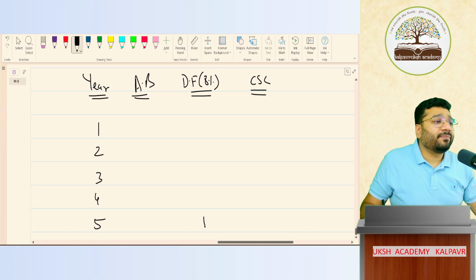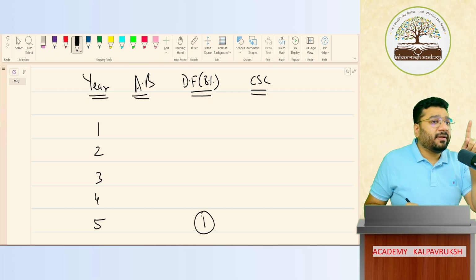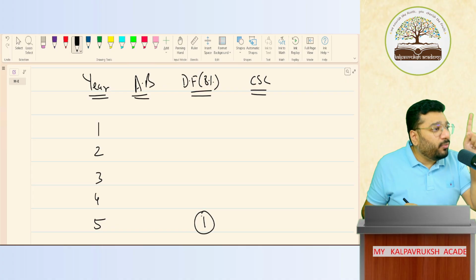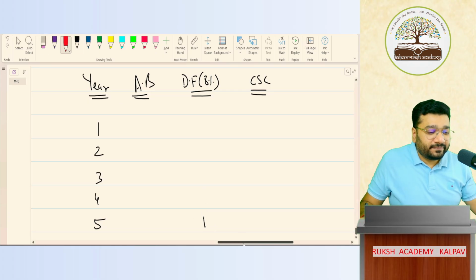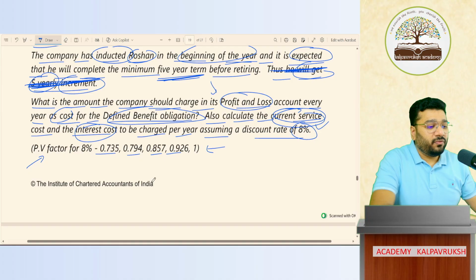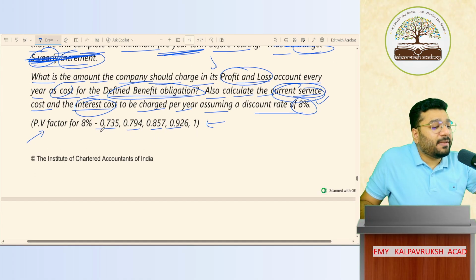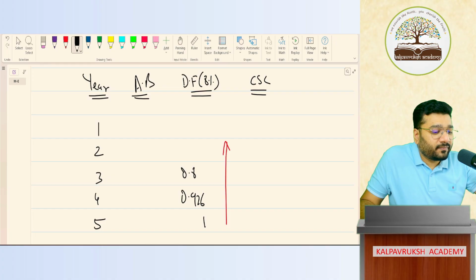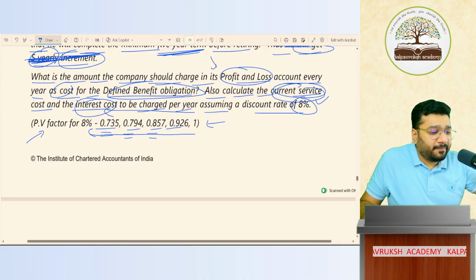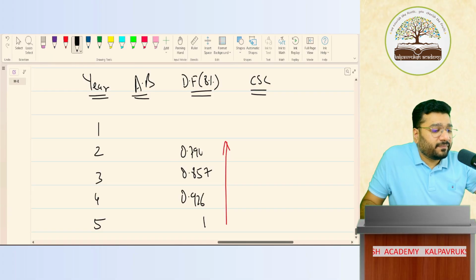5 always will be 1. Why? Because this is 1 rupee at the end of the 5th year. The value at the end of the 5th year and the beginning of the 6th year will be the same. There is no inflation there. So it is always 1. Here I said go in reverse. Which will you take? Say 0.735, 0.794, 0.857. Then I'll take like this. No, it goes in reverse like this. 1, then 0.926, then 0.857, then 0.794, then 0.735.